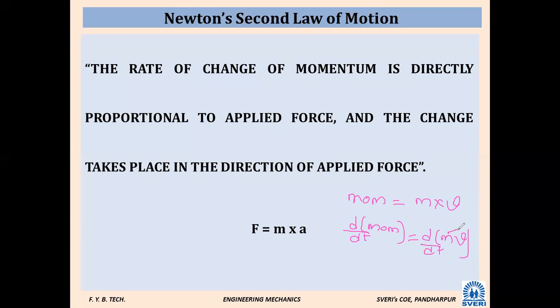I have told this mass is always constant, correct? It is not going to change. So when this is a constant, you take this m outside.